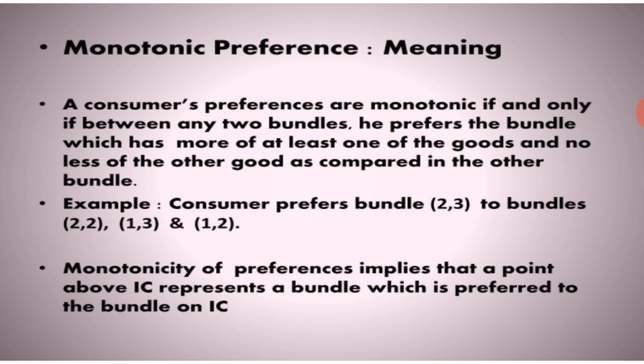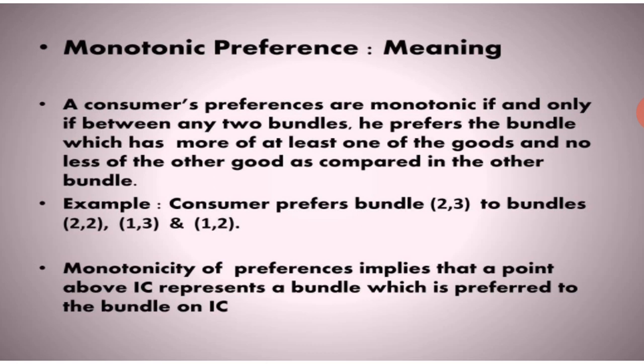So for example, the consumer's preference bundles are (2,3), (2,2), (1,3) and (1,2). These are the bundles which are available. Now what will the consumer do? He will go for the higher preference.